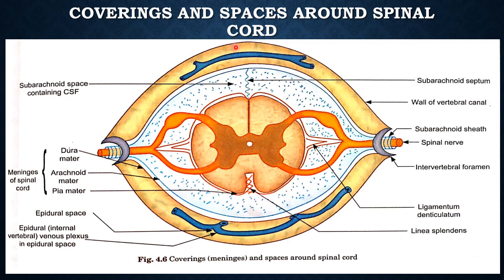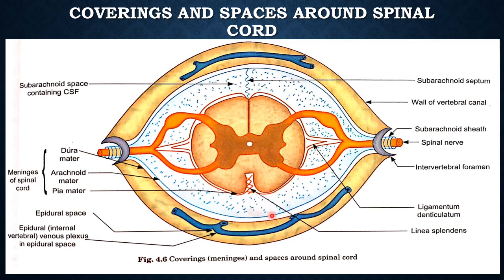Now this is the subarachnoid septum. The subarachnoid space contains a thin watery fluid named cerebrospinal fluid. If you want to draw the cerebrospinal fluid, you have to pierce the needle up to the subarachnoid space.